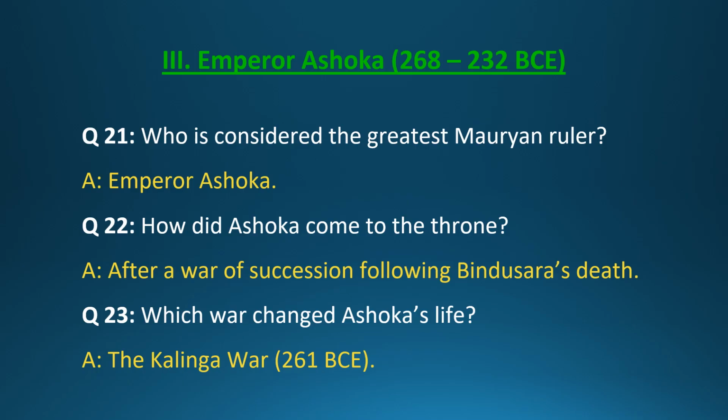Section 3. Emperor Ashoka, 268 to 232 BCE. Question 21. Who is considered the greatest Mauryan ruler? Answer. Emperor Ashoka. Question 22. How did Ashoka come to the throne? Answer. After a war of succession following Bindusara's death. Question 23. Which war changed Ashoka's life? Answer. The Kalinga War, 261 BCE.